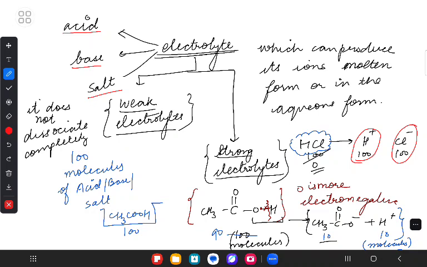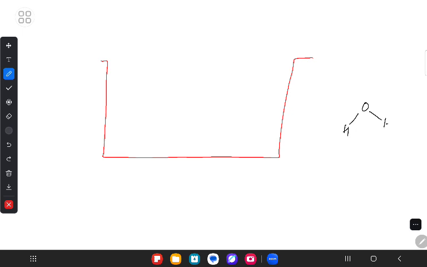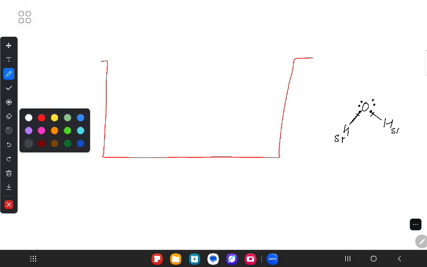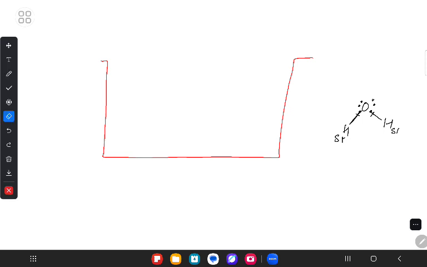Now, why does this happen first of all? Just see. Let's say I have a beaker, right? You are clearly aware that water is a polar molecule, because the structure of water is like this, a bent structure, O carrying two lone pairs. I'll also explain the structure, don't worry. H carries a delta positive charge, and O is pulling the electrons towards itself. Are we understanding my point or not? So here, exactly what happens is that H carries a delta positive charge here, and H carries a delta positive charge here.